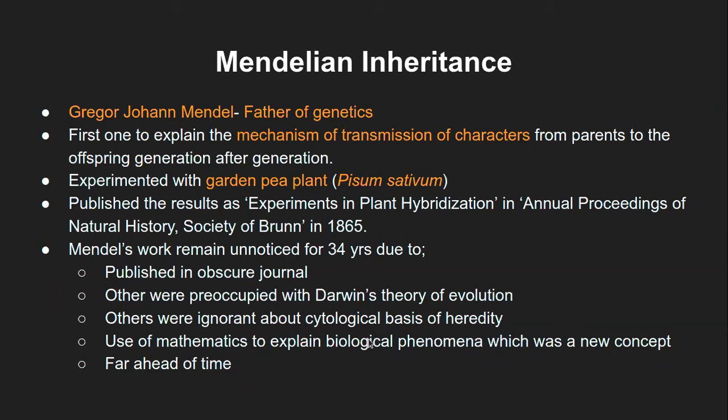That was totally unknown. Also, the use of mathematics to explain a biological concept had not happened earlier. Mendel was the first one to explain it in those terms, and that is why people did not believe it. Of course, he was far ahead of his time in his thinking and his work. That was another reason people did not easily believe that whatever Mendel did was the right thing.